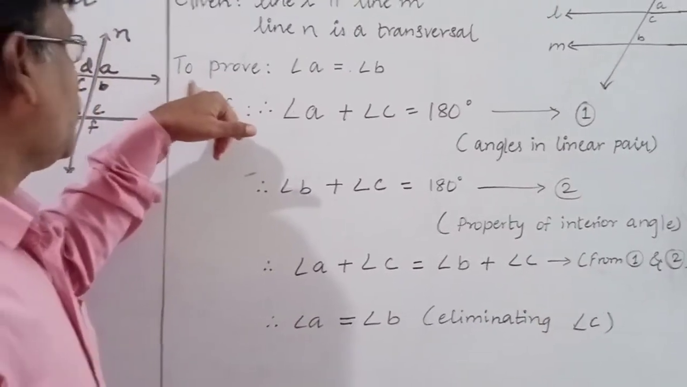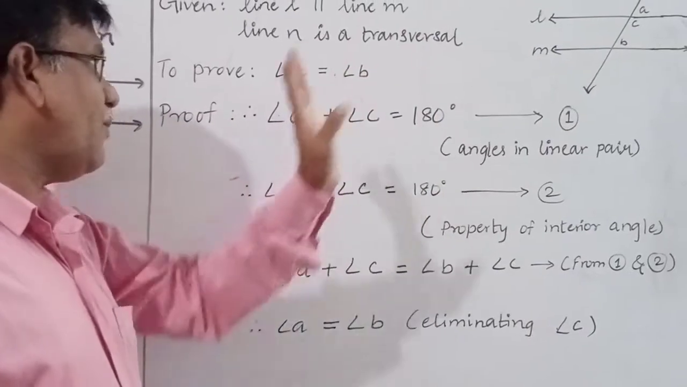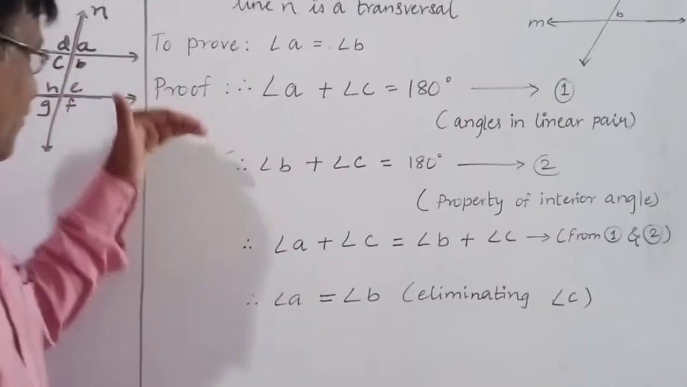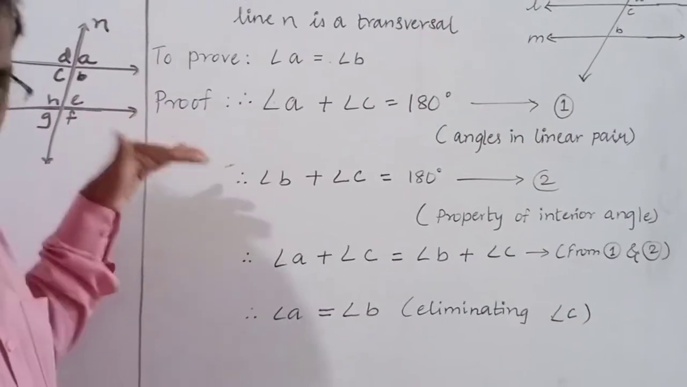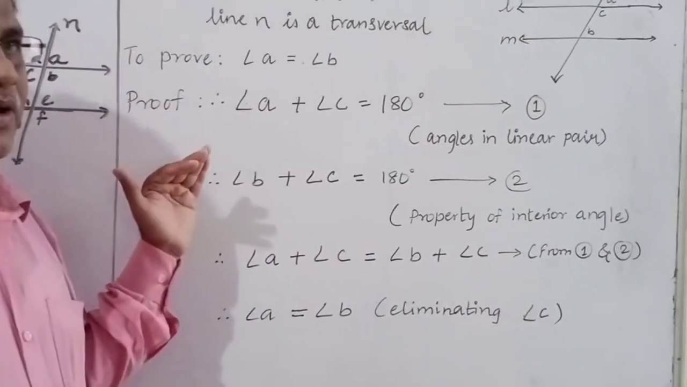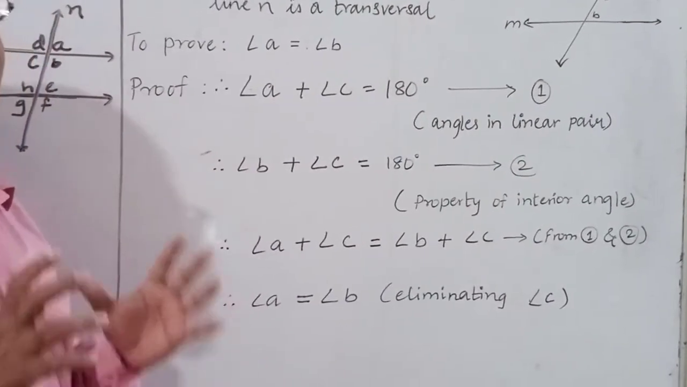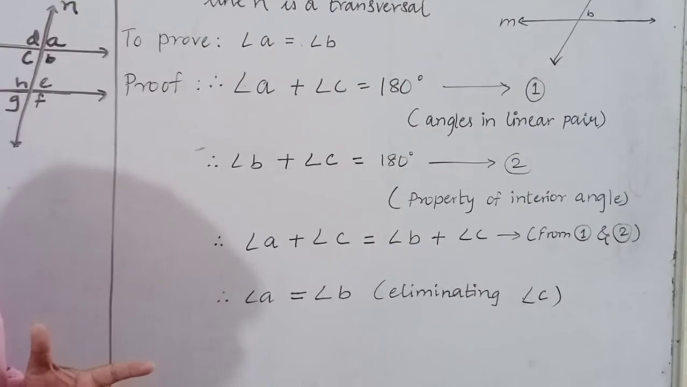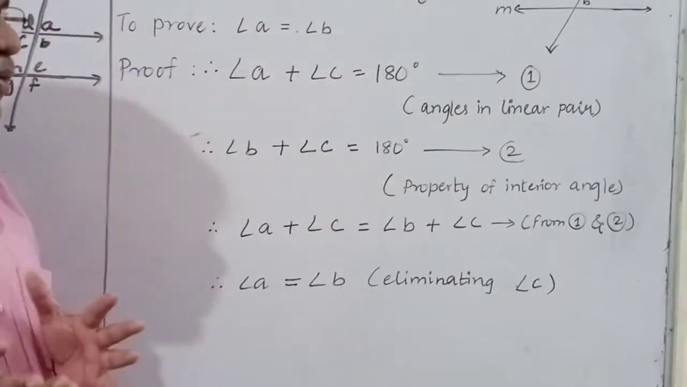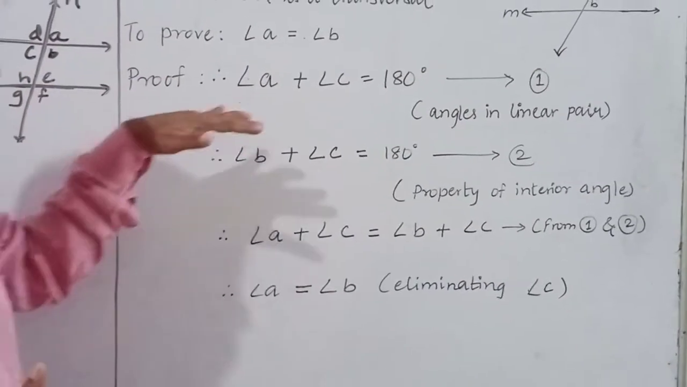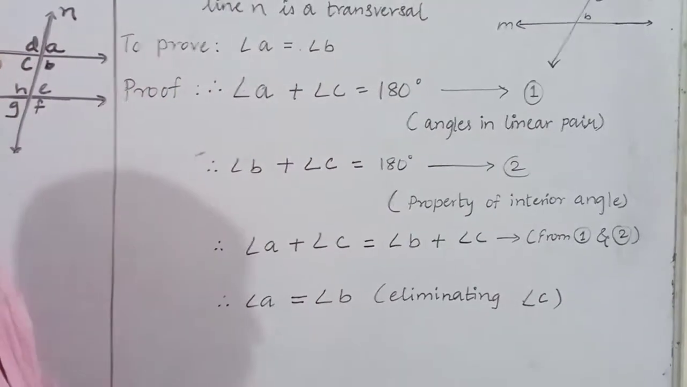See, to prove A is equal to B. Now proof. The final step is proof. Now how to prove? You have to use the different postulates which are logically proved or which are already there. So use that postulate.